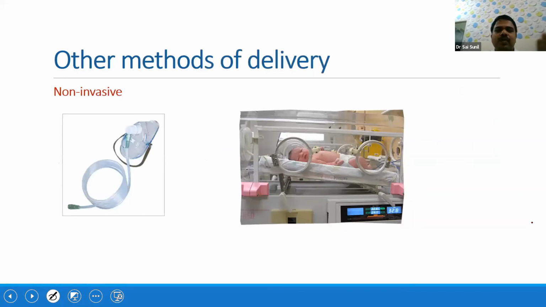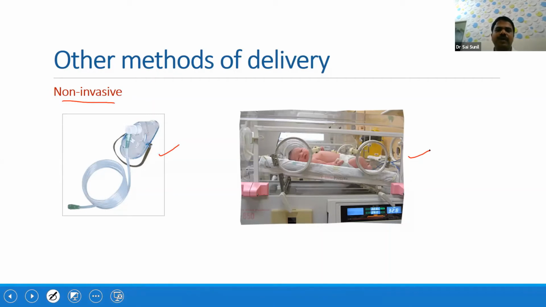So these are the common modes of oxygen delivery: nasal prong as well as hood oxygen. What are the other modes? The other non-invasive modes are face mask, routine face mask oxygen, or free flow oxygen. That means you keep the oxygen into the incubator. If the baby is getting incubator care, which is not possible in most of the SNCUs, because many babies will be in open care system.